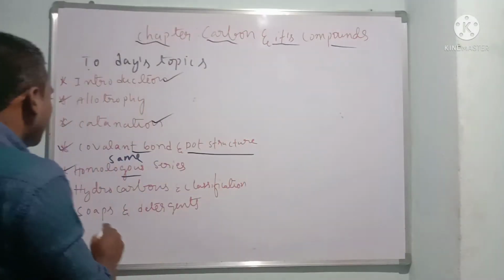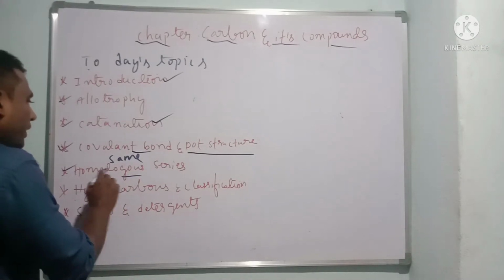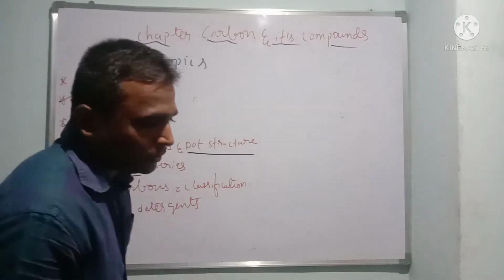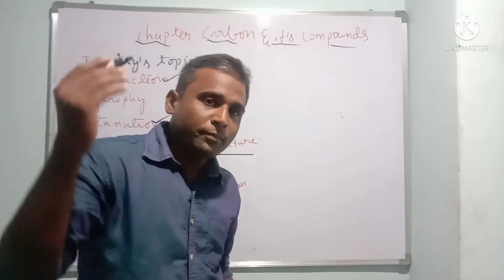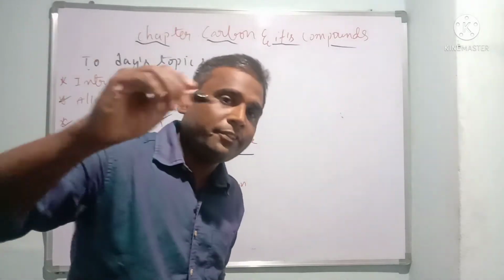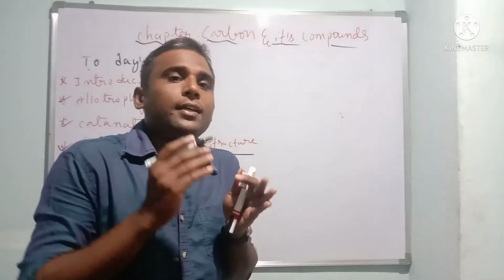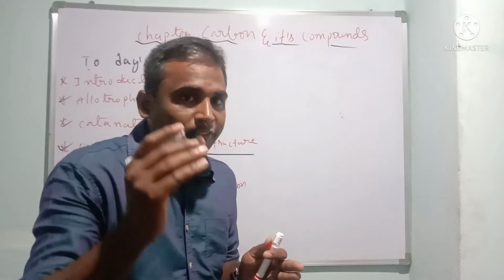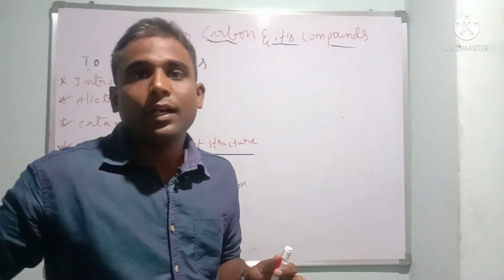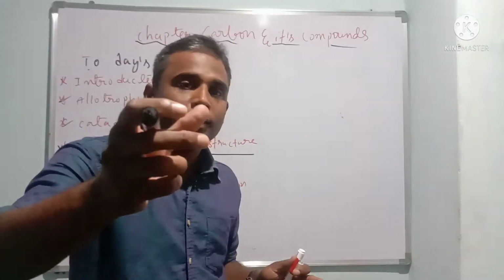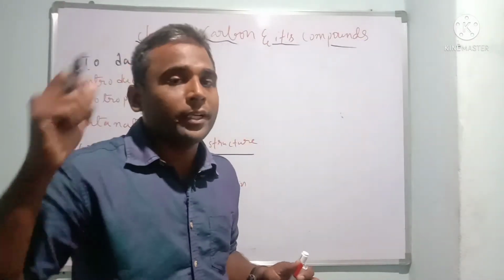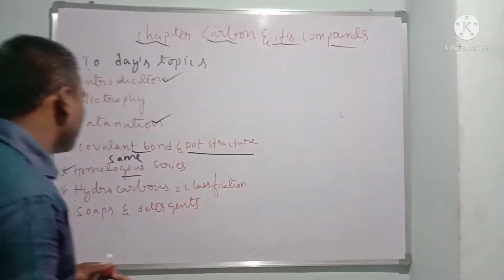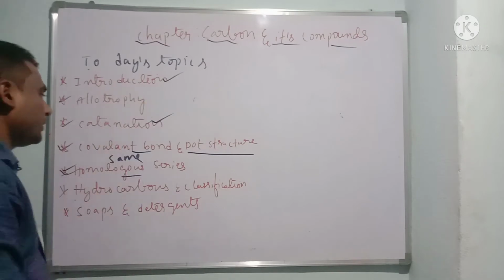They have the same chemical properties and different physical properties because they have the same functional group. But they differ in hydrogen and carbon number, and such compounds are called a homologous series.